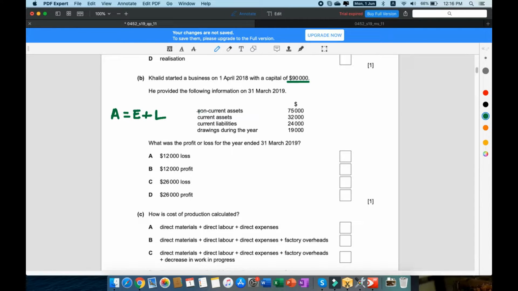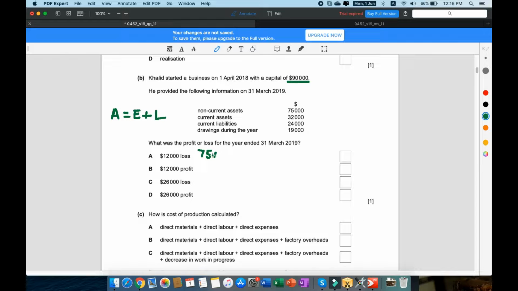So we have assets, we have the liabilities, and we have part of the equity. We have the capital, and then we have the drawings. And as you know, the third thing under equity in the balance sheet is actually the profit. So once we've equated this equation, then we should be able to tell whether it was a profit or a loss. So adding up, let's just add assets first.